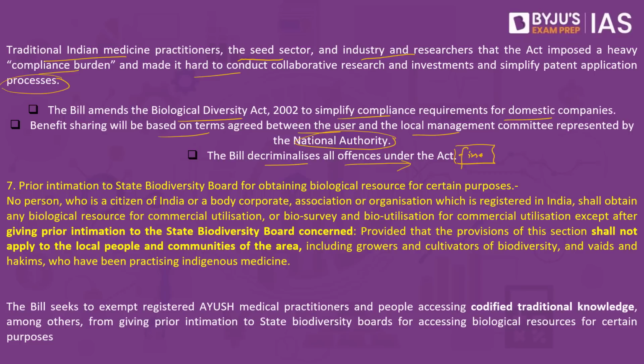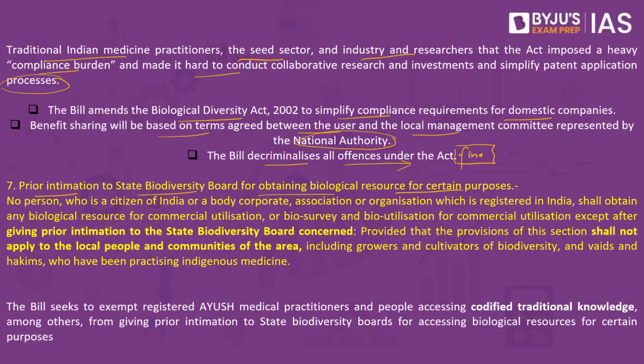This is where there are multiple concerns that are associated according to some environmentalists as well as experts. What are the major concerns? When you look into the act, it says under section 7, prior intimation to the state biodiversity board for obtaining biological resource for certain purposes.